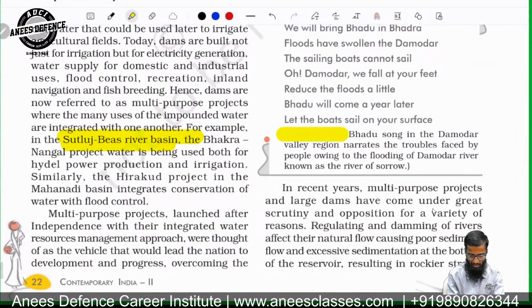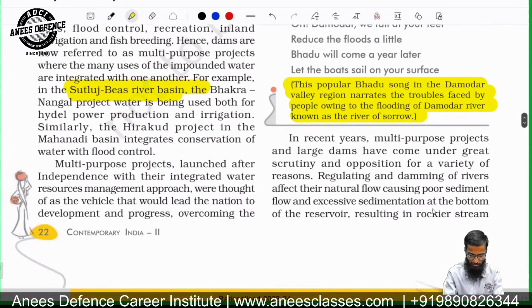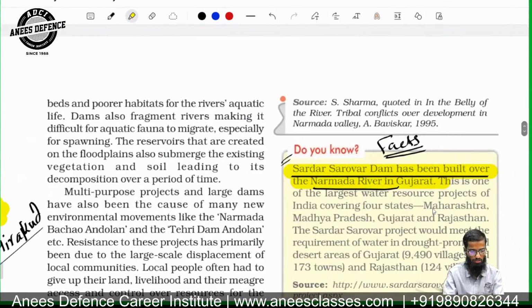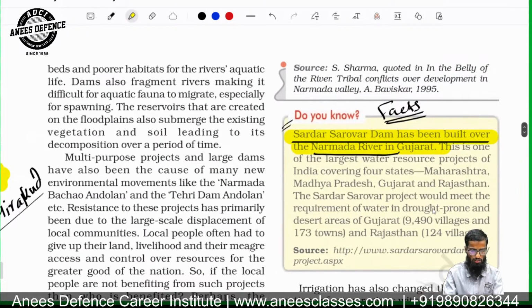Now this line is again important, which I have highlighted. The Damodar Valley region narrates the troubles faced by the people due to the Damodar River. It's also called the River of Sorrow. Similarly, the Kosi River is called the Sorrow of Bihar. It's also important from an exam perspective.